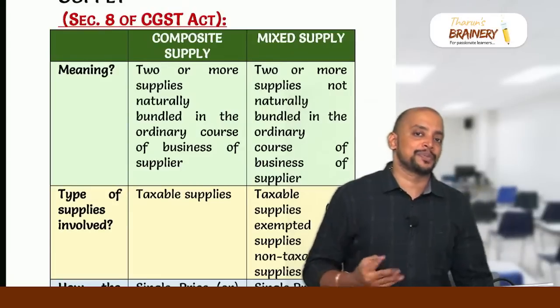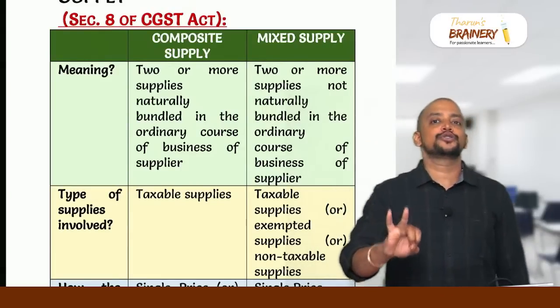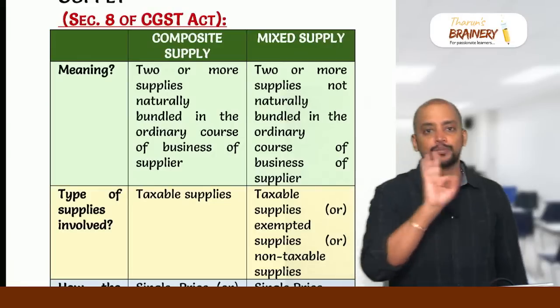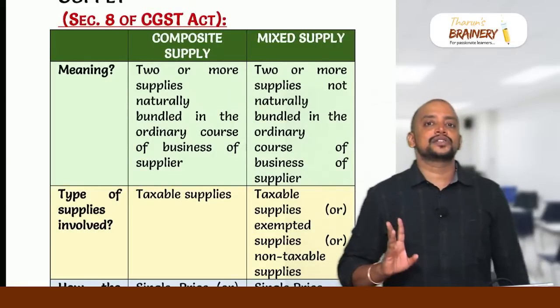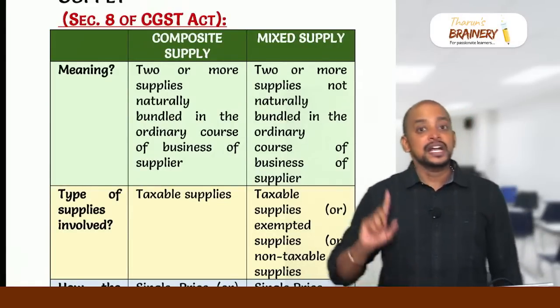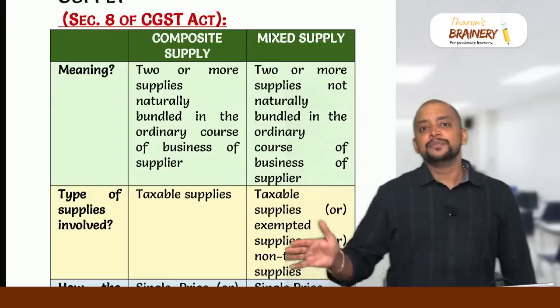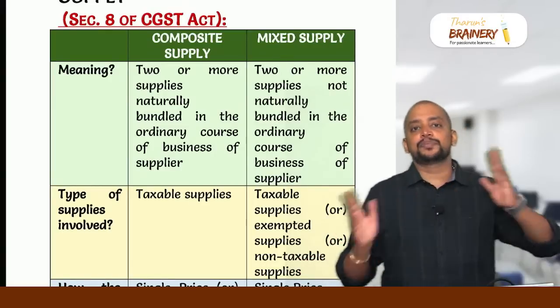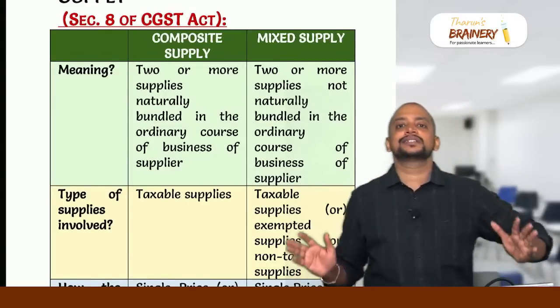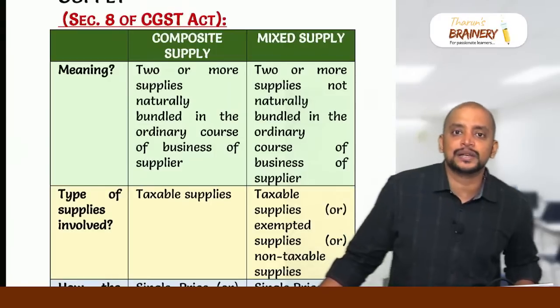Don't bother about the price. All are taxable, naturally bundled in the ordinary course of business, principal supply identifiable, it is composite supply. If any one condition is not satisfied, check whether there is a single price or not. If it is a single price, then you treat it as mixed supply. And if there are separate prices, it is not a composite supply, and the price is separate, then it will be treated as individual supply and taxable accordingly.